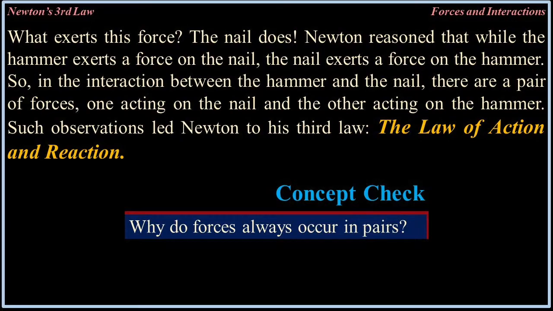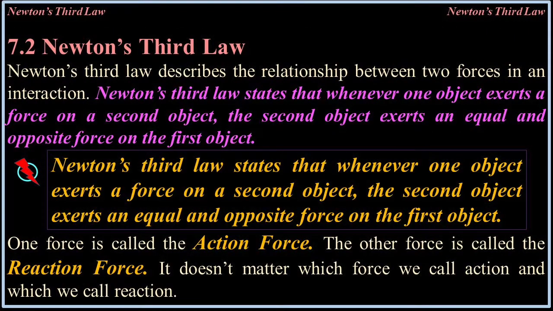Concept check. Why do forces always occur in pairs? 7.2, Newton's third law. Newton's third law describes the relationship between two forces in an interaction. Newton's third law states that whenever one object exerts a force on a second object, the second object exerts an equal and opposite force on the first object.